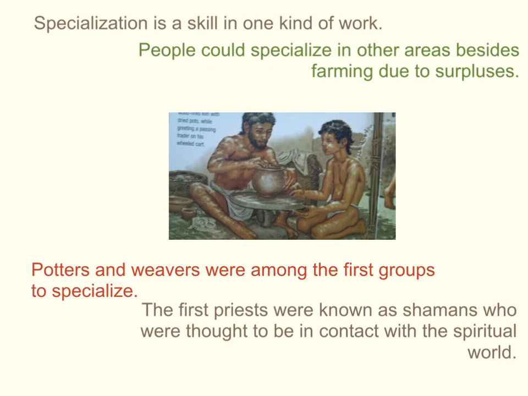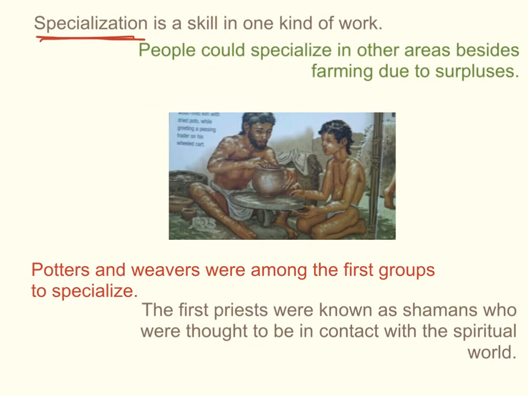The key word there, what we just talked about, is specialization. Specialization is a skill in one kind of work. So a farmer would be a specialization. Farming would be. Basket weaving is a specialization. Ditch digging for irrigation is a specialization. People could specialize in other areas besides farming due to the surpluses.